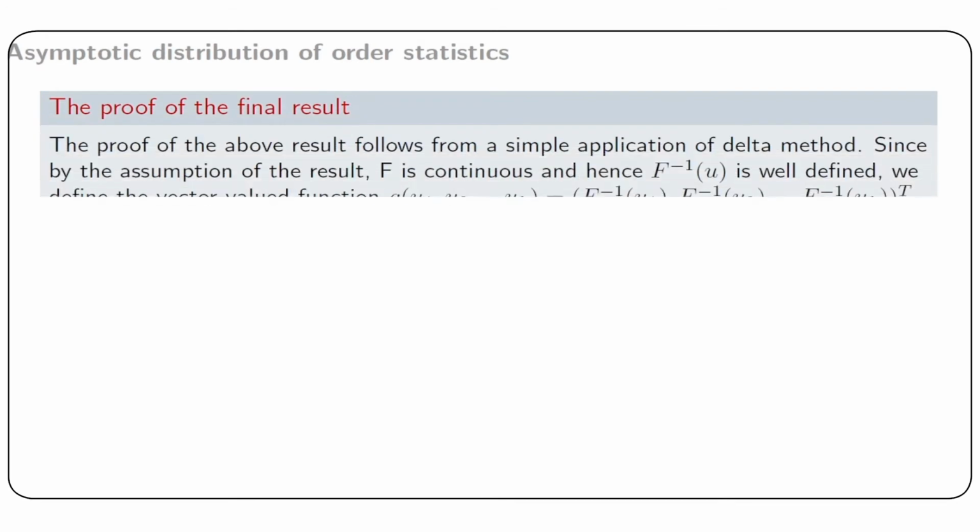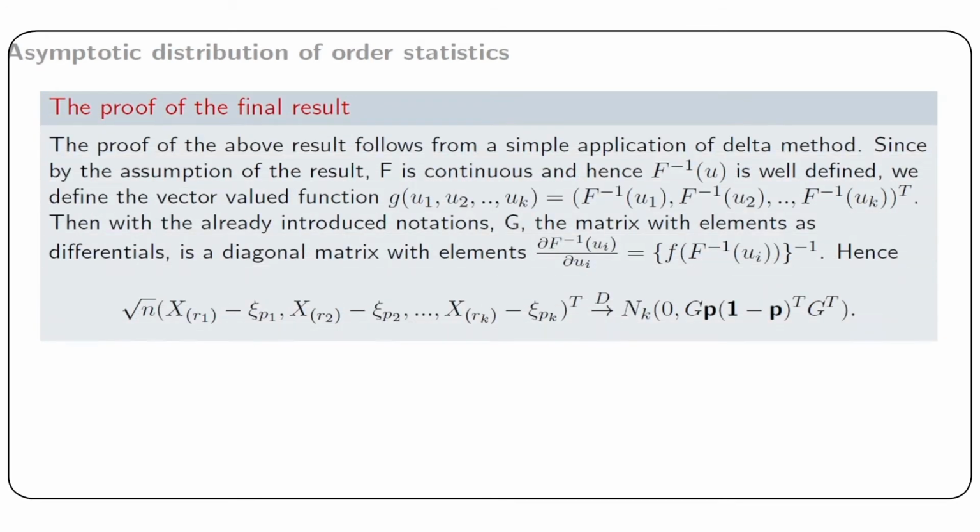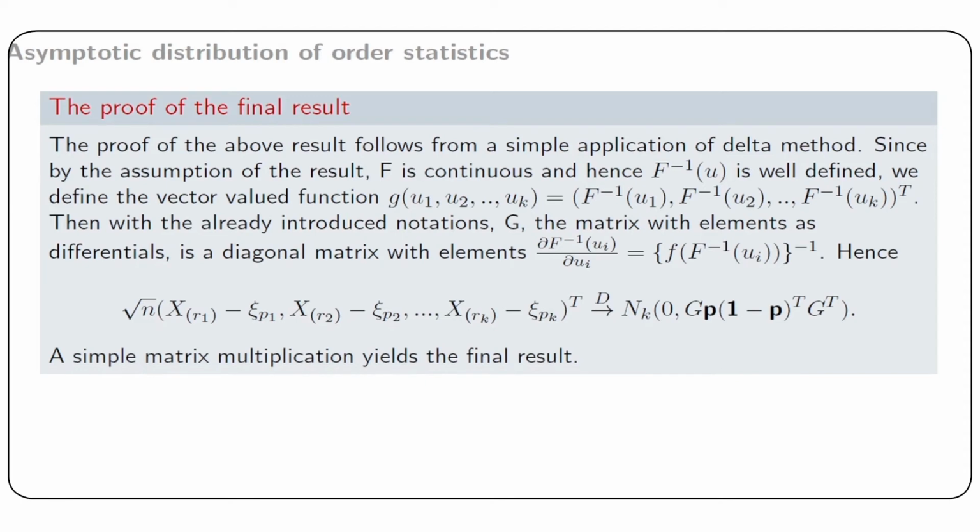So how to prove this result? The proof of the above result follows from a simple application of delta method. Since by the assumption of the result f is continuous and hence f inverse is well defined, we define the vector valued function g with arguments u1, u2, uk, and hence f inverse is well defined.